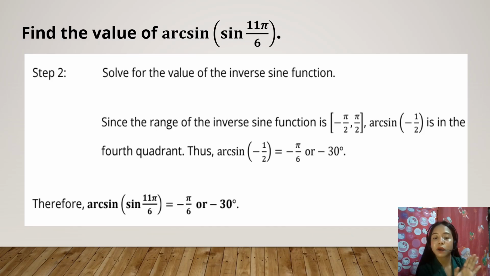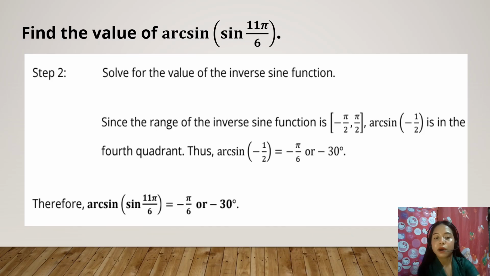So 11 times 180 degrees over 6. The denominator is 6, right? So 11 times 180 degrees divided by 6 is equal to, what is the answer? Okay, the answer is 330 degrees.